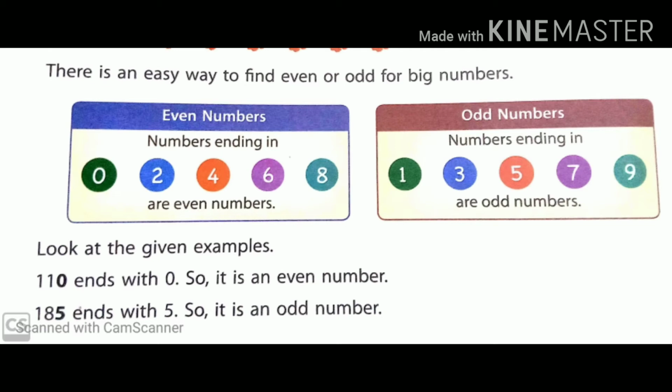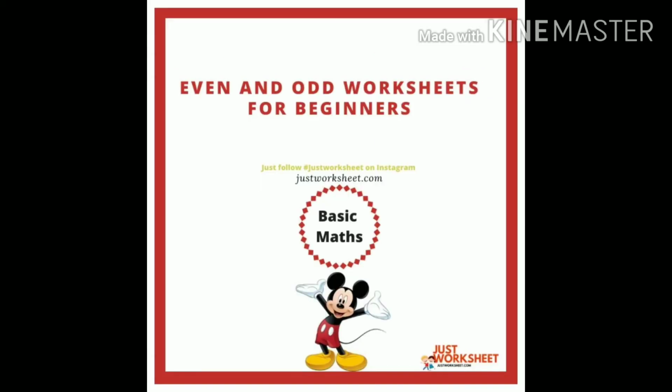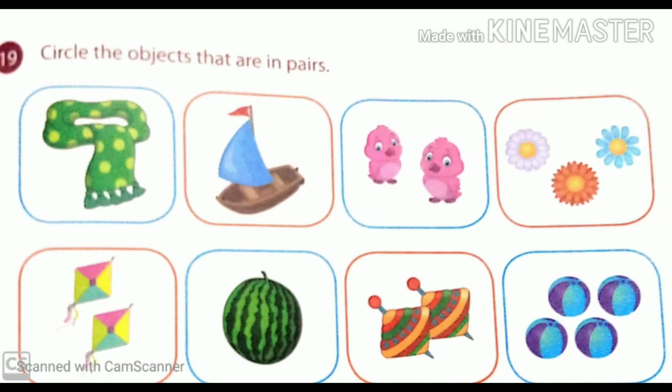After recapping what we have done previously, let's do some example sums exercise so that it will make your concept clear. So the first exercise is: circle the objects that are in pairs. See, there are so many pictures. Now you have to find the numbers which are in pairs. Just circle them.